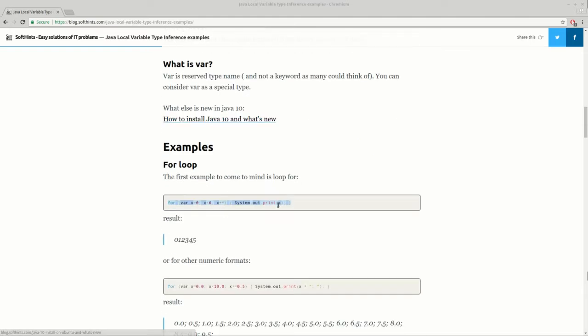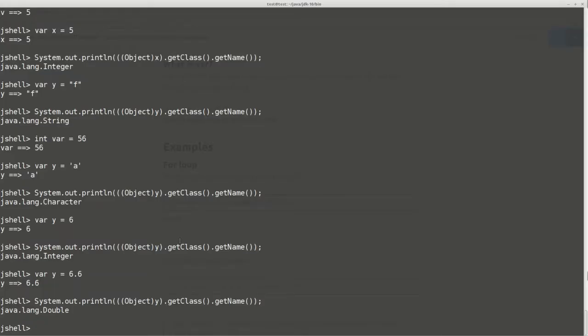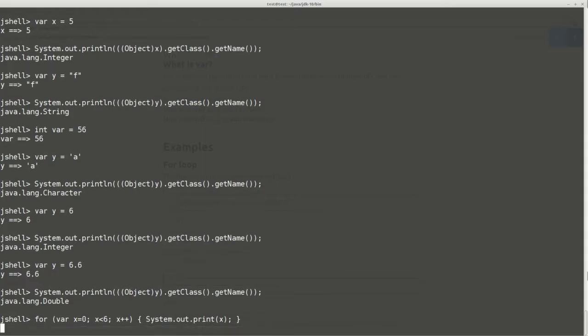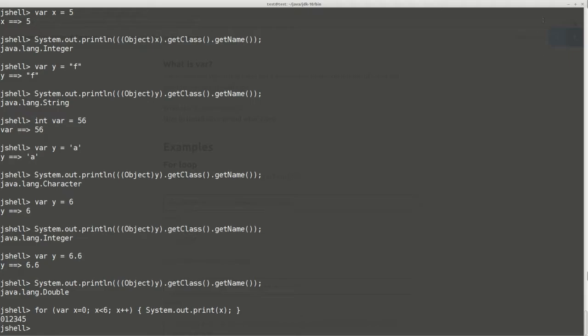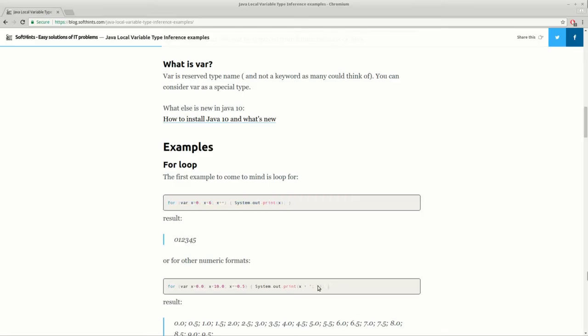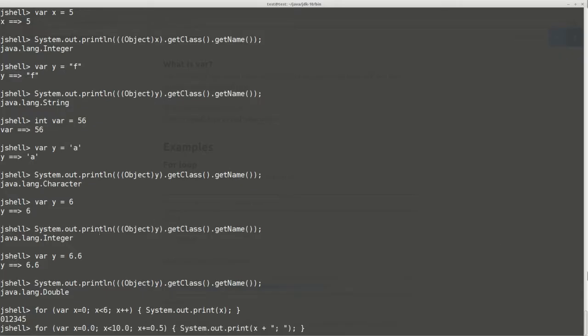For example, let's say that we want to add a for loop without giving the type for our iterator, just putting var, and this is working fine. And we can give a more strange example by incrementing with a half without knowing should we use double, float or something else.